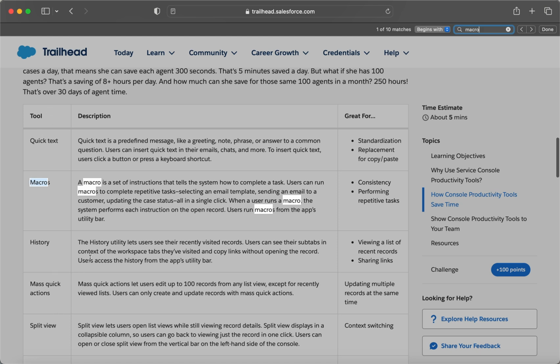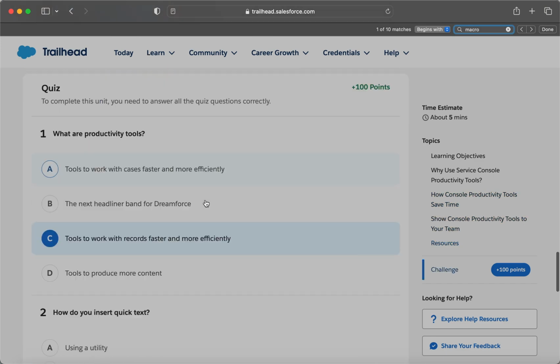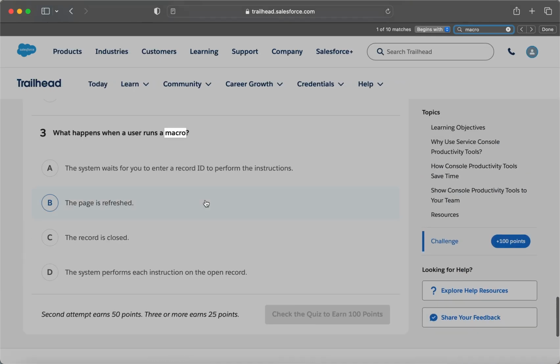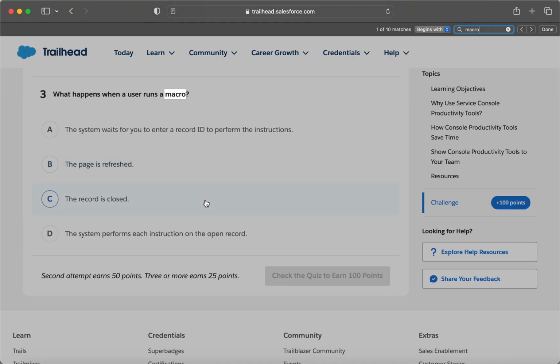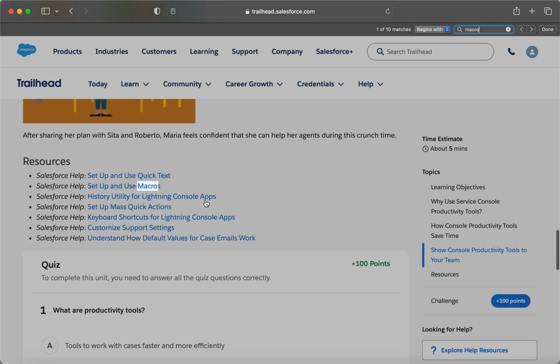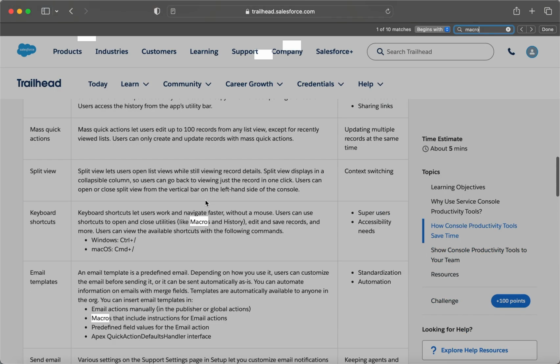But still you may be confused sometimes because you may not have learned carefully, or you may have missed something. So if you see the question below, it's saying what happens when a user runs a macro. So definitely you can use these search items to find it.